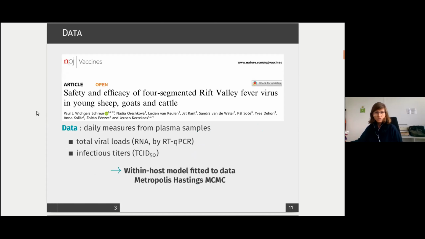So we had access to a really nice data set from a published study on ongoing development of a vaccine for Rift Valley fever. So we had daily measures of viremia taken from young sheep, goats, and cattle. And we had two types of viremia measures, so total viral loads measured by RT-qPCR and infectious titers measured by TCID50. So the goal was to develop a within-host model to fit to this data, and we used Metropolis Hastings MCMC algorithm.